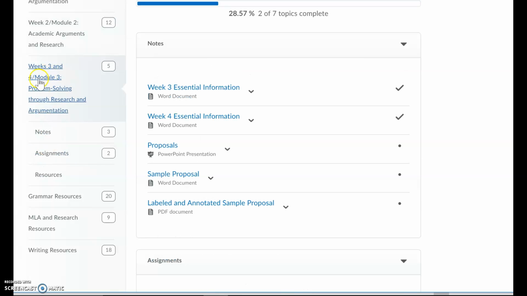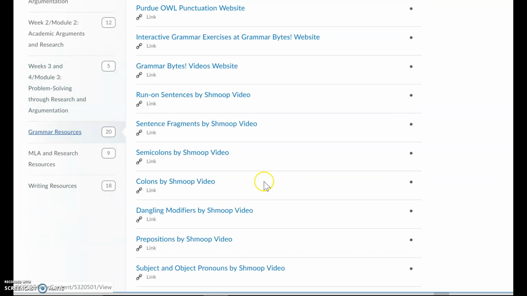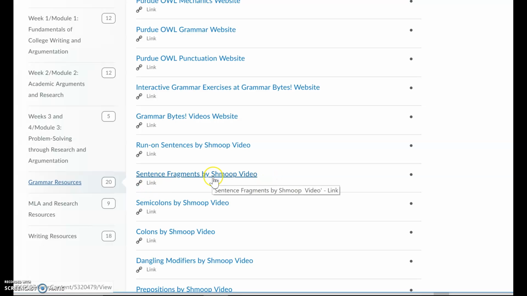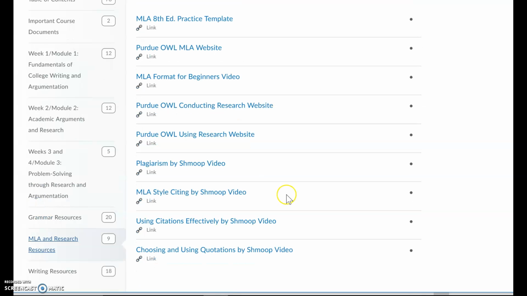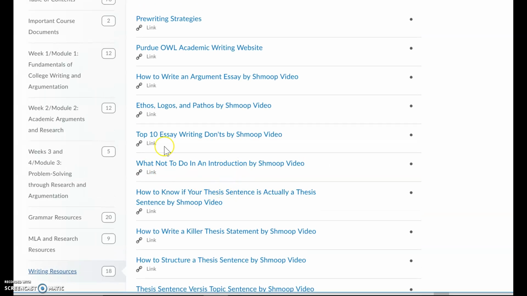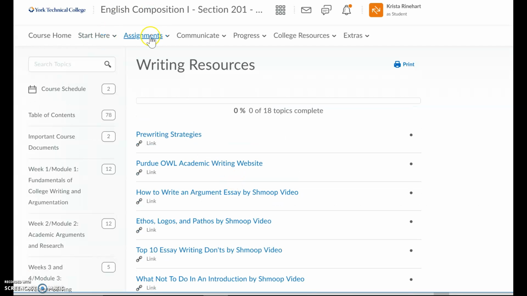Now you'll notice I combined weeks 3 and 4 simply because we only go to Tuesday of week 4. So I went ahead and just put those together, but I did do essential information separately for both of them. You also have grammar resources that address major grammatical errors and give you some exercises if that's a struggle for you. MLA and research resources are on here as well, and some writing resources. Most of these are videos, and so you can watch them, and they're quick, and they can kind of give you a guide, okay?